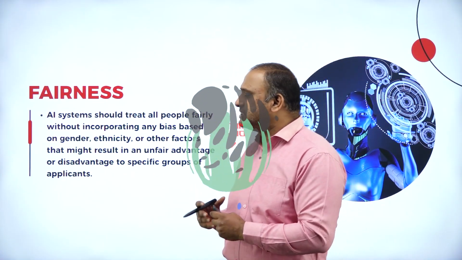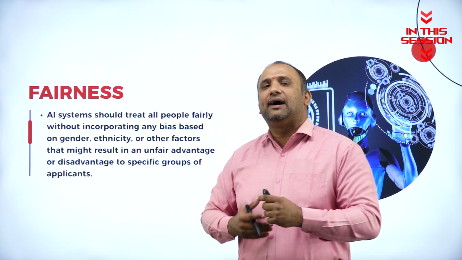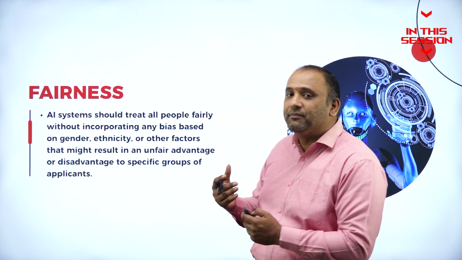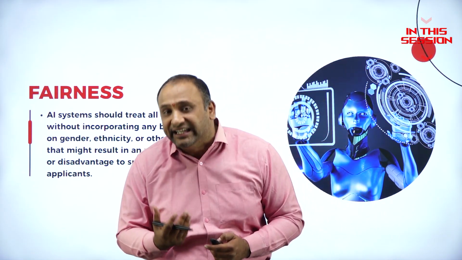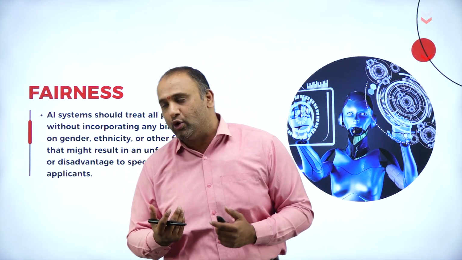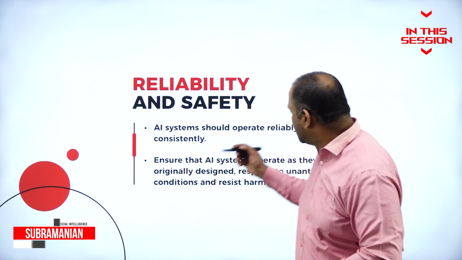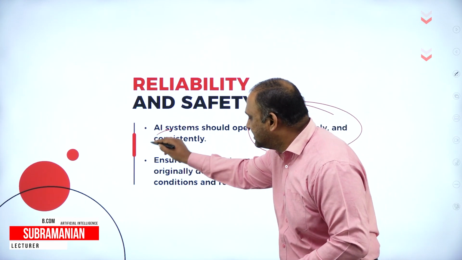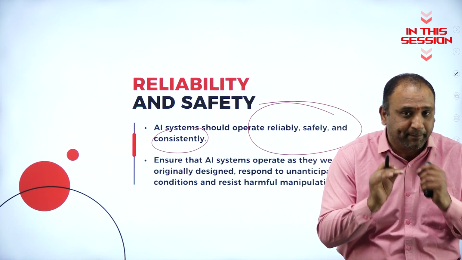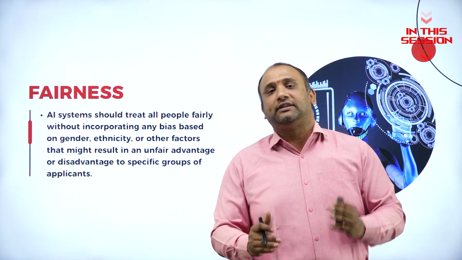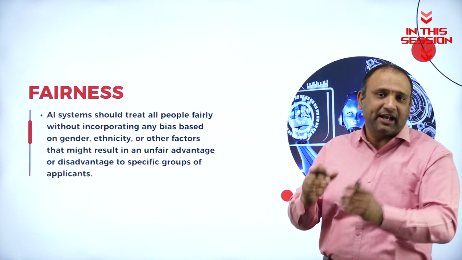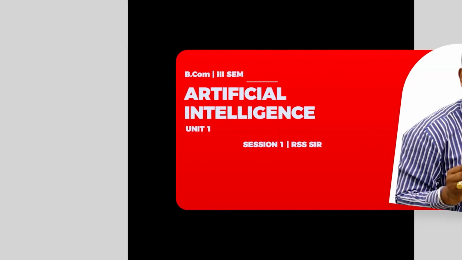Artificial intelligence, the main thing is that there are many principles that guide you across, starting from the factors of how it needs to be, how it needs to take over. AI systems should operate reliably, safely and consistently. This is very, very important. AI is a tool that's a benefit for everybody. It's a benefit for the entire human society.